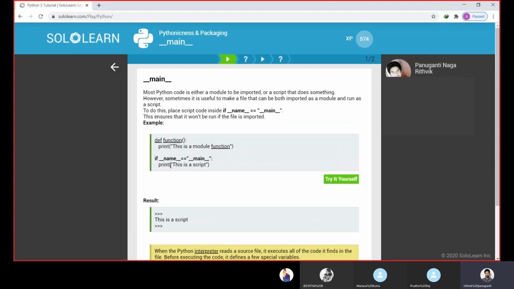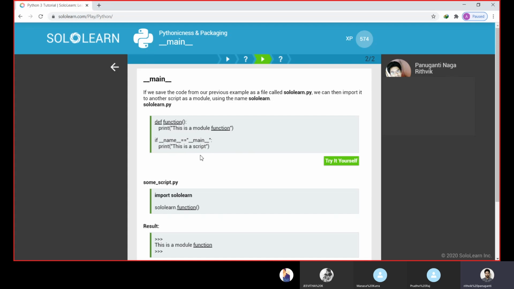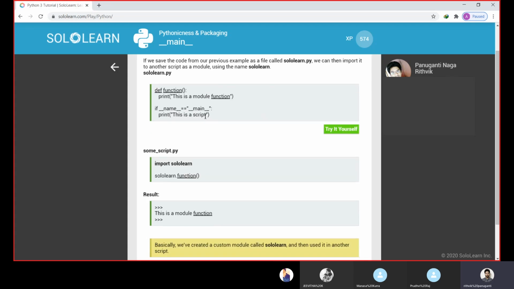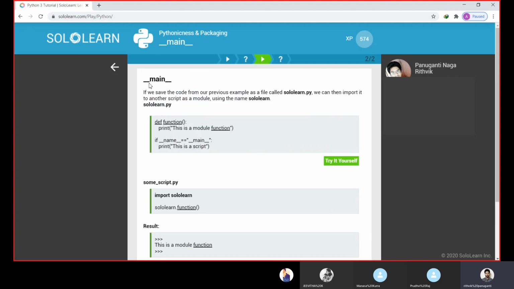We are not importing any file here, so when we execute this, only this script will be executed, and only this statement will be executed. Whatever code is inside this will be executed. While we import any file, this part will be eliminated, and other than this the program will execute. This is the use of double underscore main double underscore.